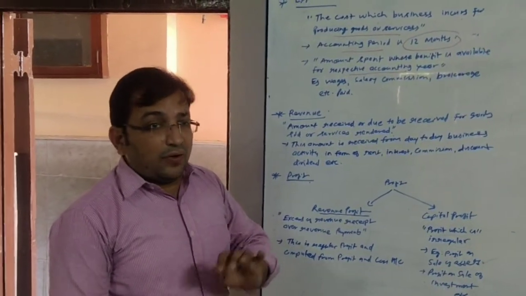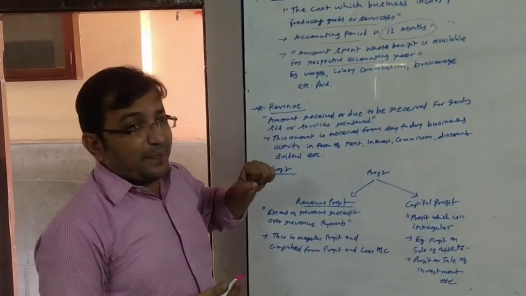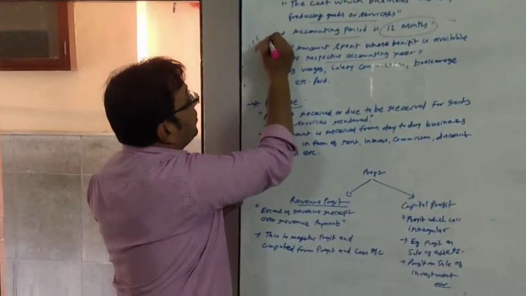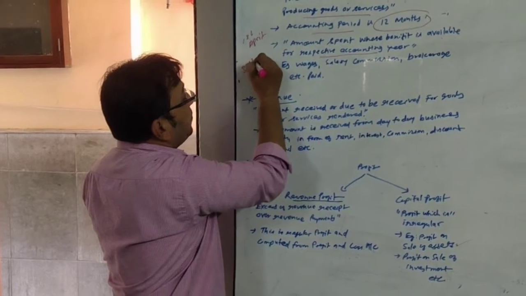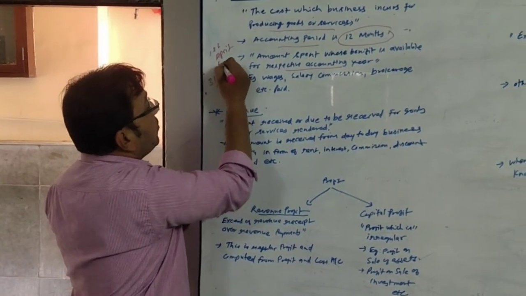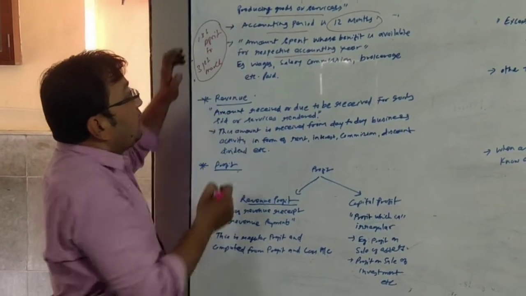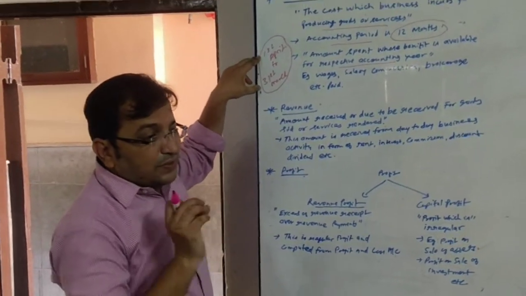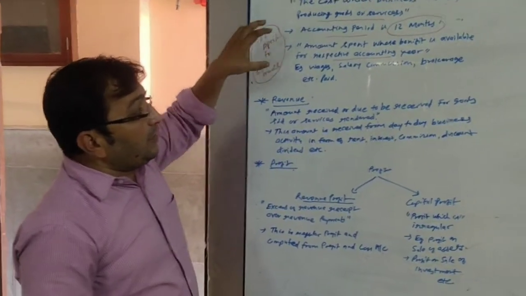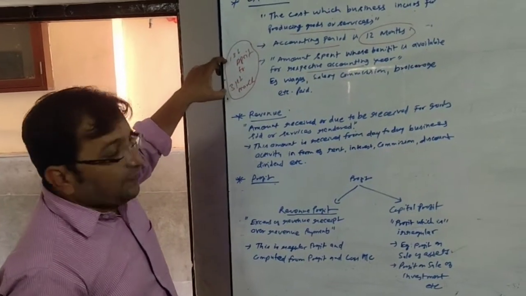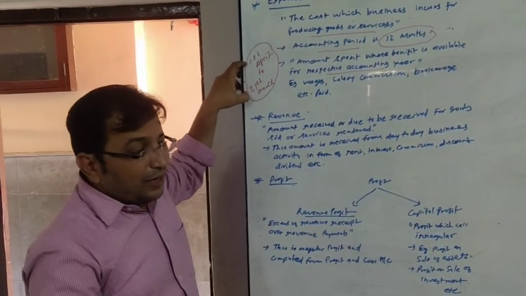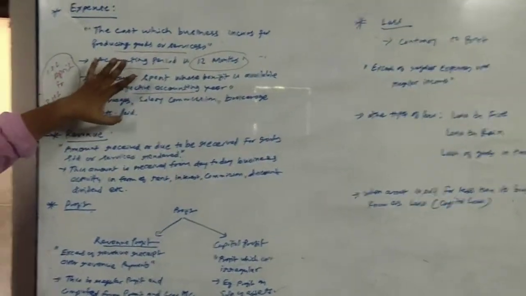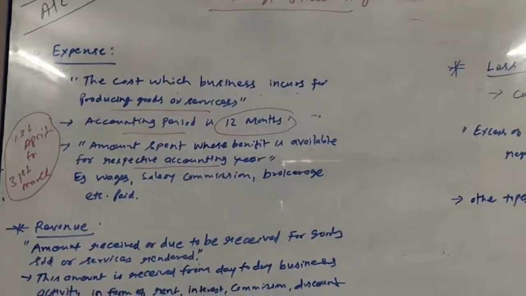Normally it starts from 1st April and ends on 31st March. So 1st April to 31st March, 12 months, is known as accounting period. And the expense whose benefit is available for that particular accounting period is known as expense. So this is about expense.